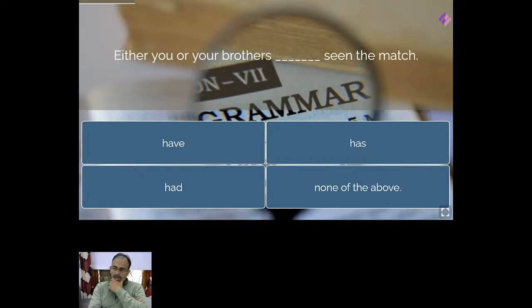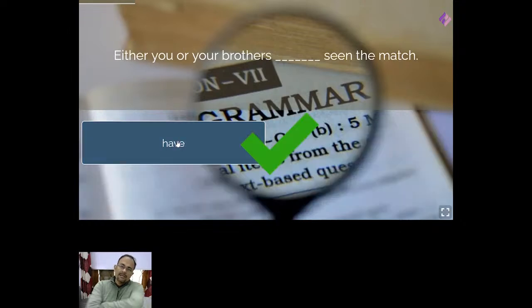Vijay, Yog, Rudra and Bhargavi say have. Okay. Kirti also says A. Niraj also says A. Okay. That's nice. Prajwal, Madhu, all are saying A. Let's see. Either you or your brothers. Let us select have. It is correct.